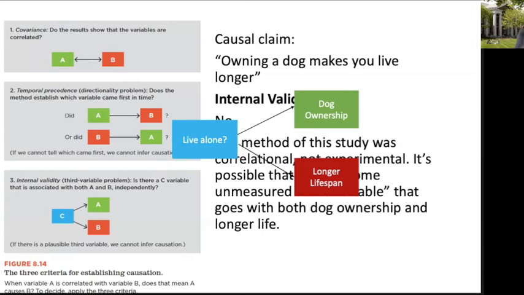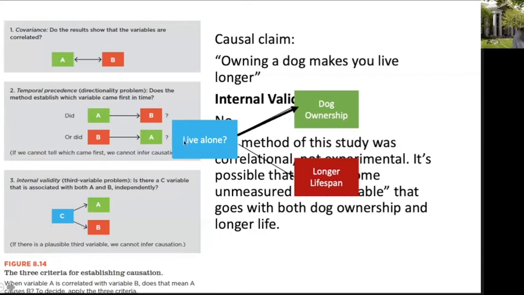Now, when you are deciding if something should be a third variable or not, you need to really think about it logically. And sometimes the third variables that you think of may not work. Here's an example. You might propose that living alone is the third variable that's responsible for this relationship, but I don't think that would work for a couple of reasons. First, it may be the case that living alone actually goes with a higher likelihood of owning a dog, so that's possible.